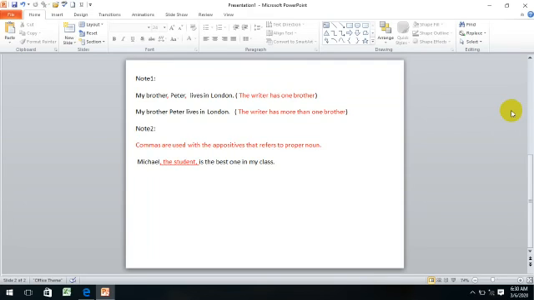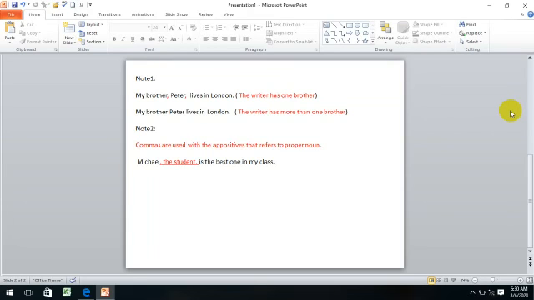But the second sentence, my brother Peter lives in London. Here, with no commas, it means I have more than one brother, and Peter is one of them, and he lives in London. Do we understand the difference? So if there is a comma, it means I have only one of this appositive. If there is no comma, it means I have more than one.